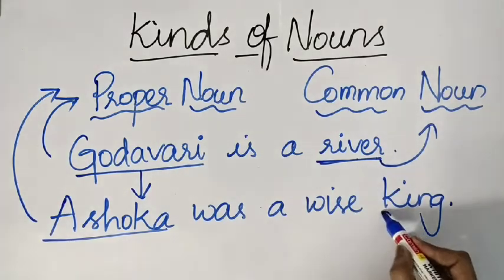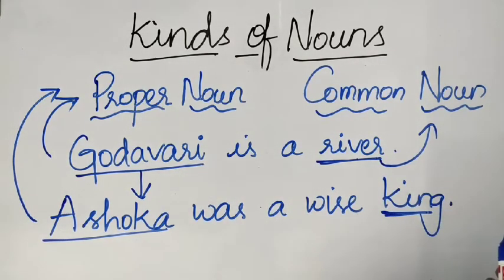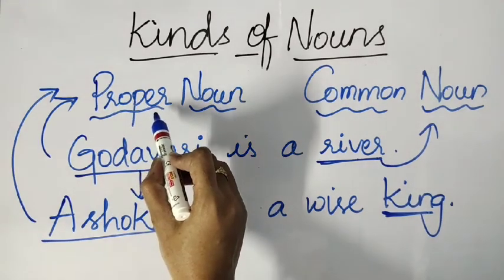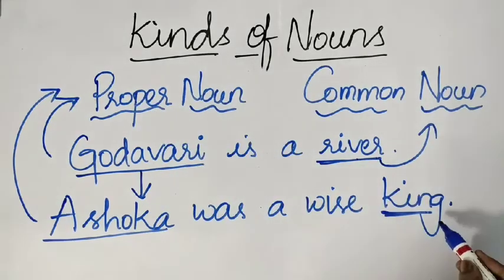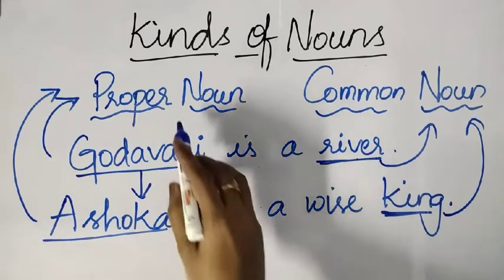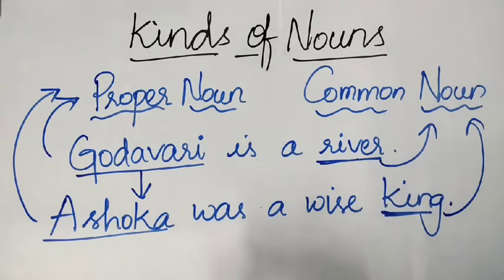When we see this word king, it can be any king. It's not that only this king. When I talk about some name, that king, that name turns out to be a proper noun. When I just say king, then it turns out to be a common noun. Is it clear, students? Did you understand the difference between proper noun and common noun?